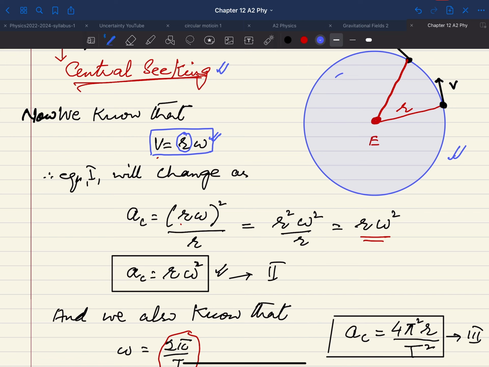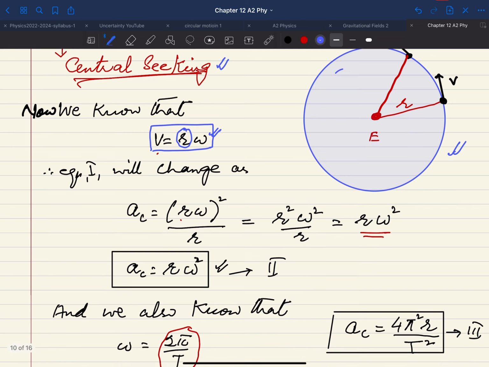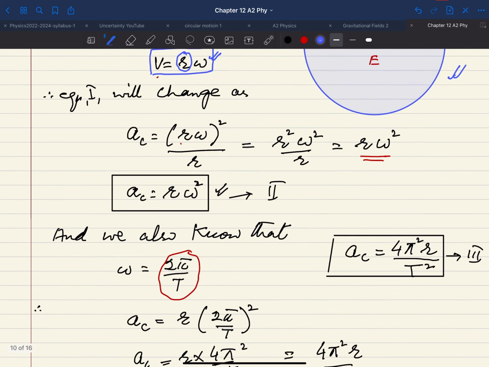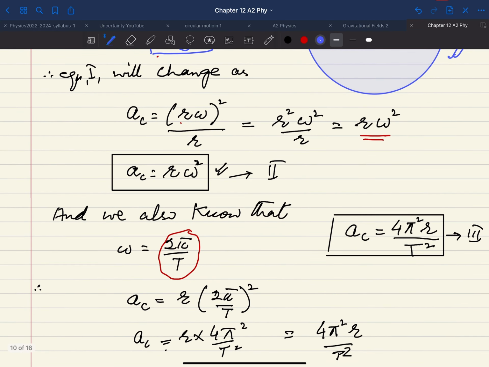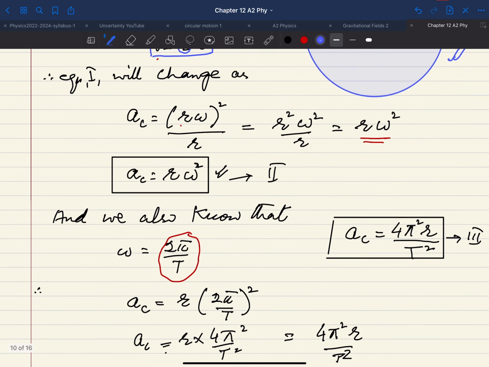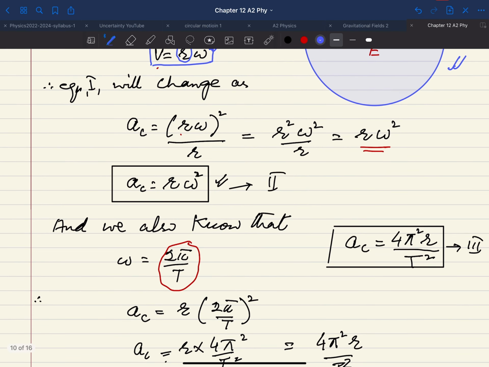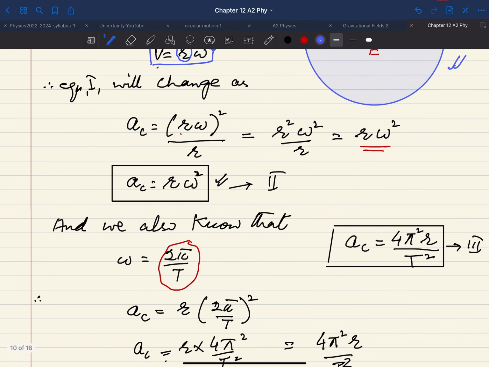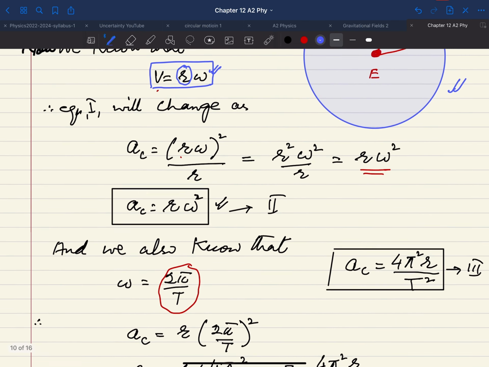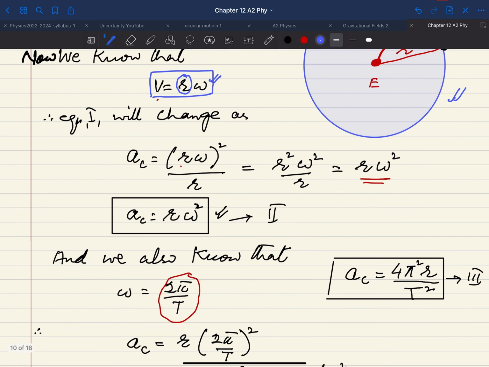You better do all these steps here and remember these formulas, and of course we will practice some questions as well, and these few questions will give you the idea of what the situation of the equation is when we have a given condition. So here, as you know, a_c is equal to v squared over r.